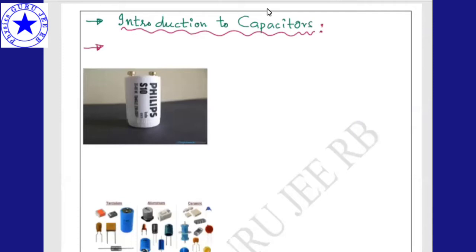If you take a capacitor, many times we need a large amount of electric energy at once. So large electrical energy is required. But sometimes a large electrical energy is required at once.